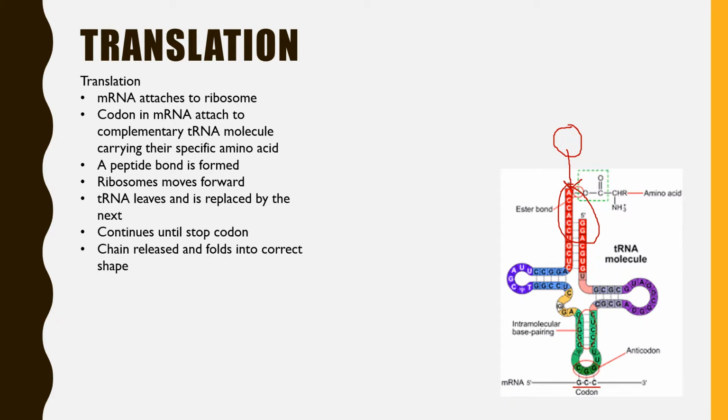So translation is basically when mRNA attaches to a ribosome. Codons in mRNA attach to a complementary tRNA molecule carrying the specific amino acid that codon codes for. A peptide bond is formed and the ribosome moves forward. The tRNA leaves and is replaced by the next. It continues until a stop codon and the chain is released and then folds into the correct shape.